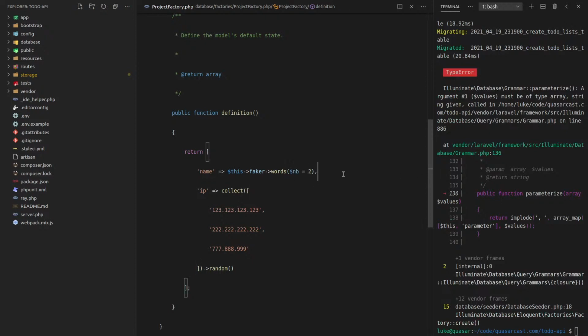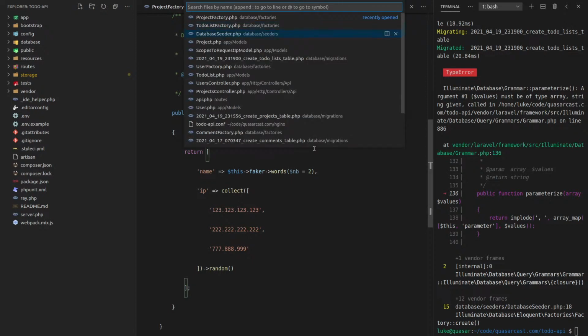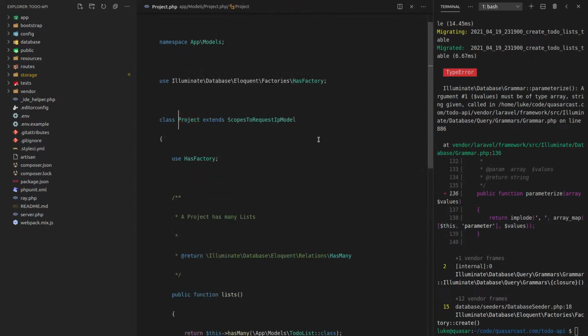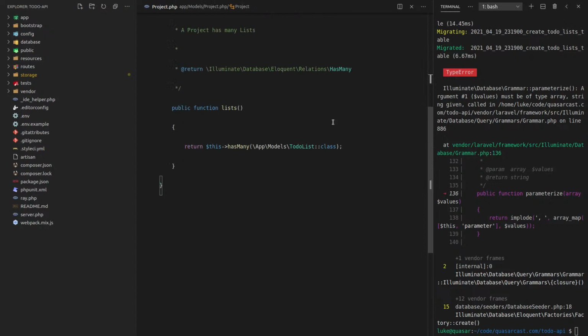I can't even see where this is coming from. Create to do. So that migrated successfully. Let's go to the database seeder and start trying to figure out where this is coming from. What if we get rid of has list? Let's see what happens now. All right, so it looks like it's probably sitting within the project where we're getting the problem.